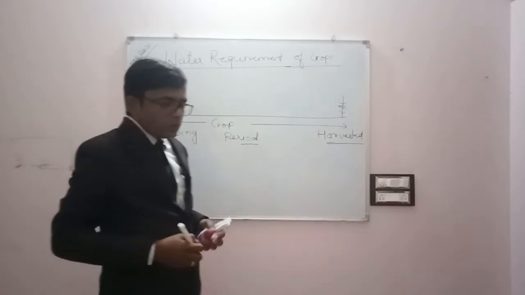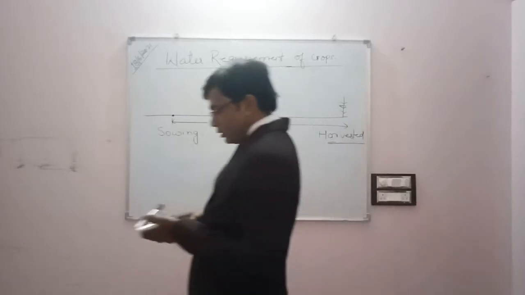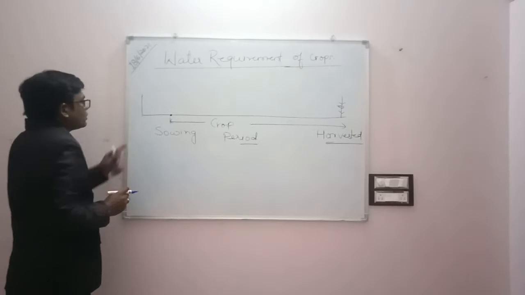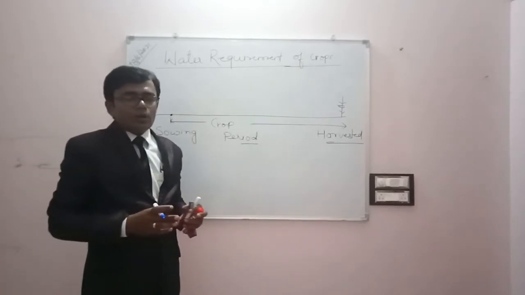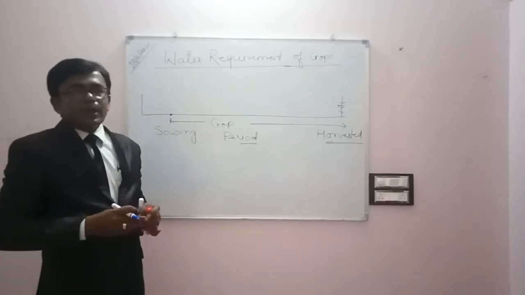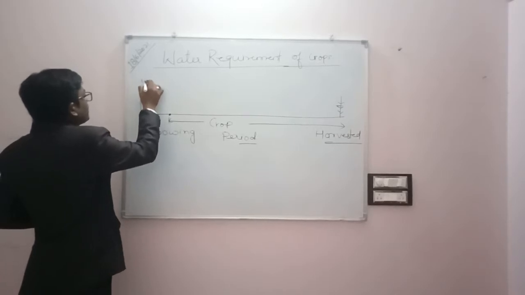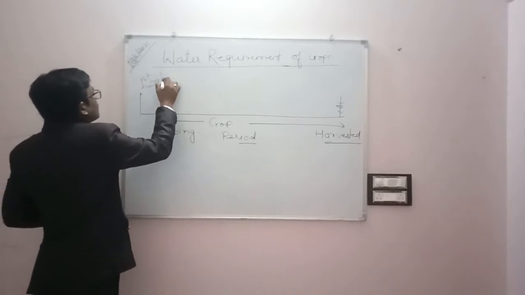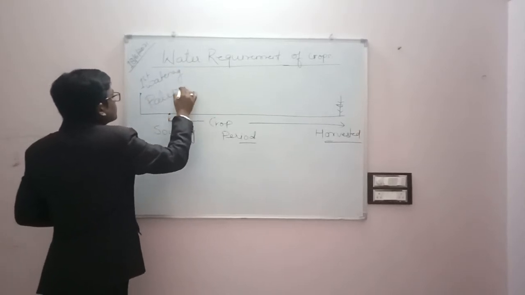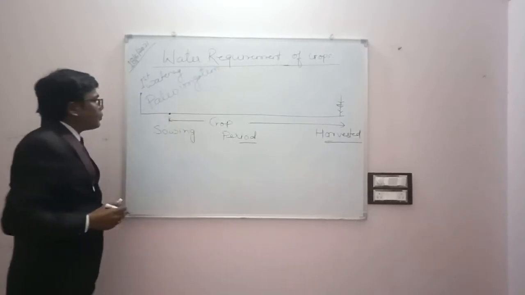And we know before sowing of the seed, we provide water to the field, and that is called the first watering. We provide water to the soil for loosening the soil and to provide water for the growth of the plants, crops. So this is the first watering. It is also called paleo irrigation. So remember these terms, these are very important.